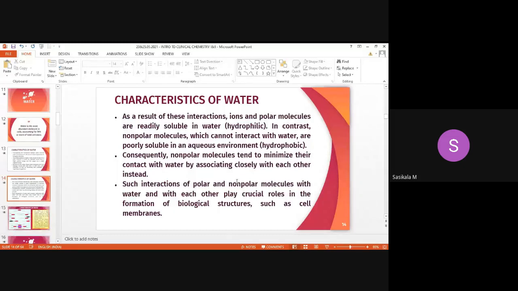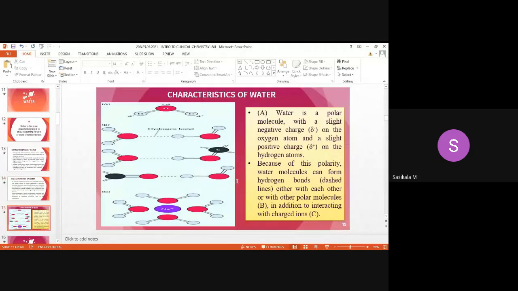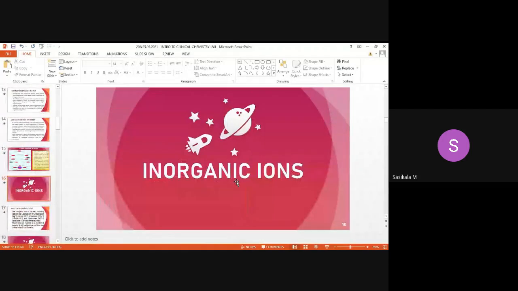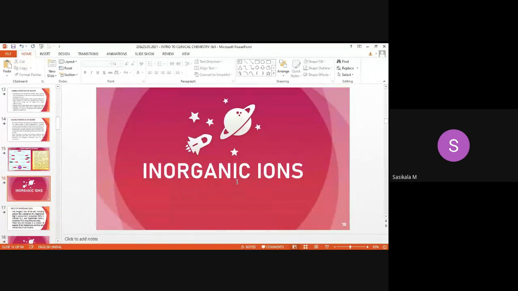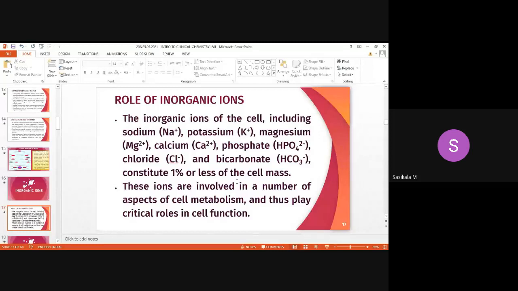Since it is polar, it has different characteristics to interact with molecules. A water molecule has hydrophilic and hydrophobic nature. Based on that, it interacts with other polar molecules by forming hydrogen bonds. How does it interact? Through hydrogen bond formation. Intra and intermolecular hydrogen bond formation occurs between the molecule and water. Then inorganic ions of various kinds, we have seen, are found at 1% or less of the cell mass, that also we have seen.